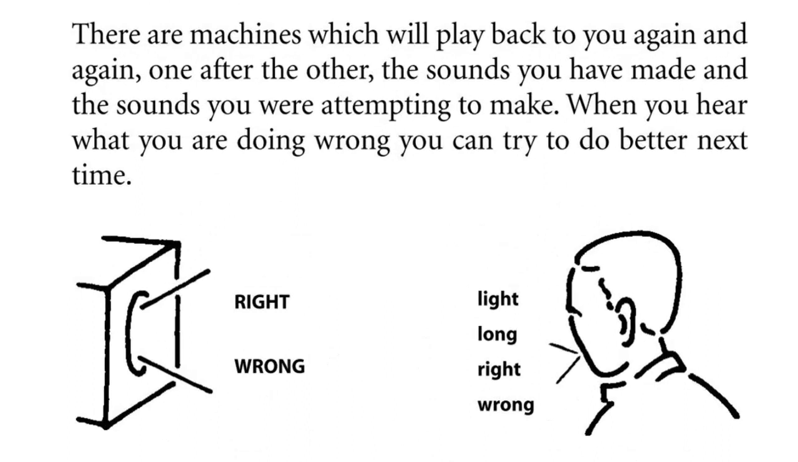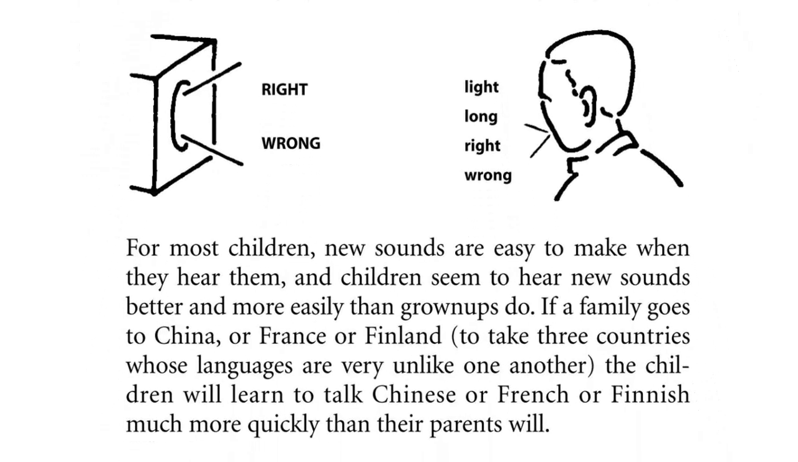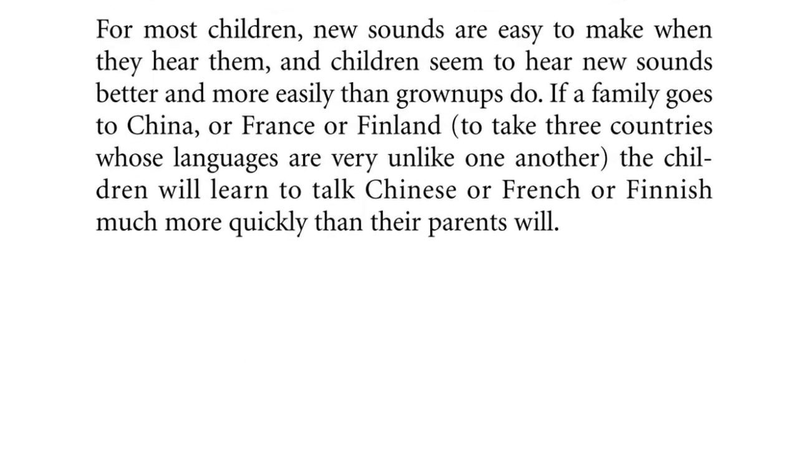There are machines which will play back to you again and again, one after the other, the sounds you have made and the sounds you were attempting to make. When you hear what you are doing wrong, you can try to do better next time. For most children, new sounds are easy to make when they hear them, and children seem to hear new sounds better and more easily than grown-ups do. If a family goes to China or France or Finland, to take three countries, those languages are very unlike one another, the children will learn to talk Chinese or French or Finnish much more quickly than their parents will.